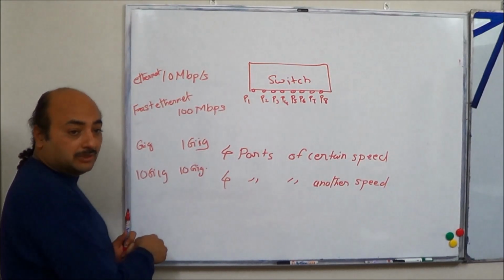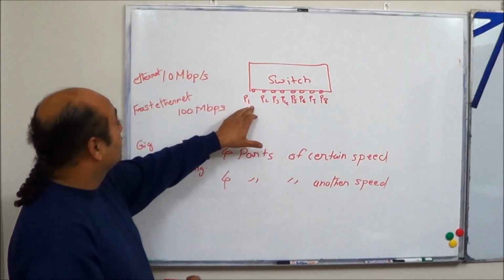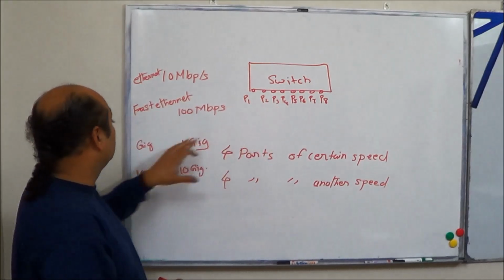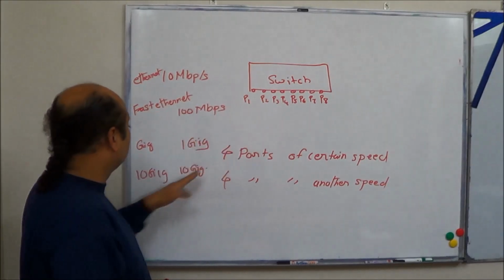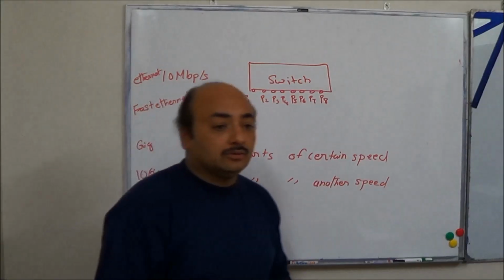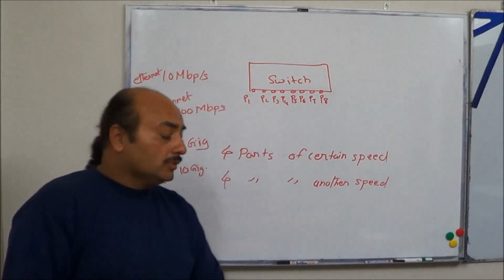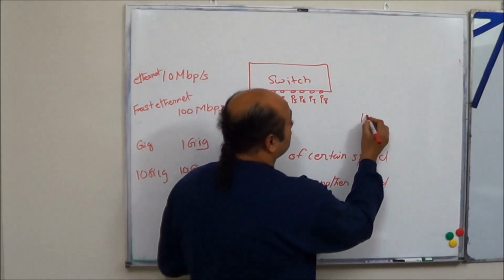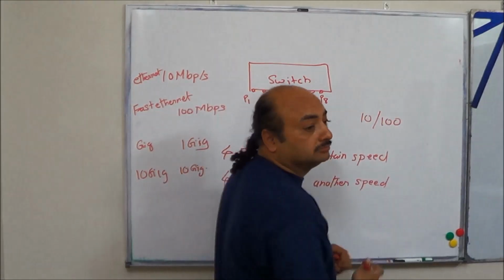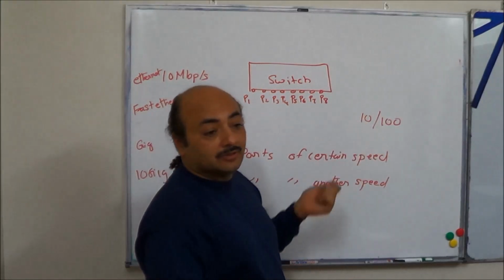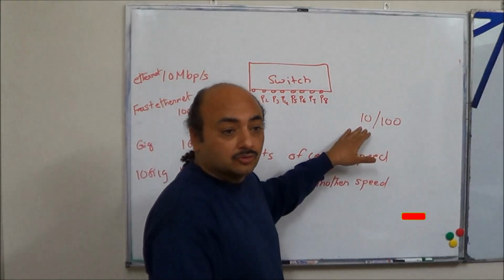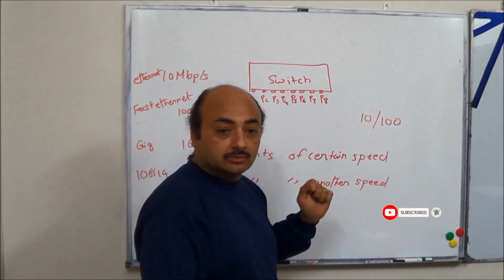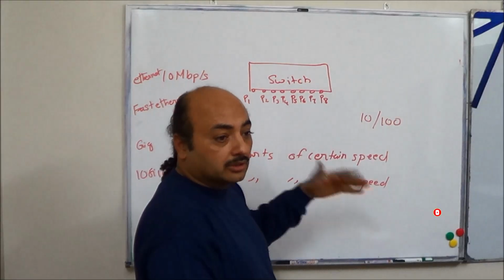There can be different types of speeds. This port P1 can be Ethernet, P2 can be Fast Ethernet, P3 can be gig, and P4 can be 10 gig. Generally, the majority of the ports are 10/100. That means if you plug in a device with a speed of 10 Mbps, it will come up at 10 Mbps. If you plug in a device of 100 Mbps, it will come up at 100 Mbps.